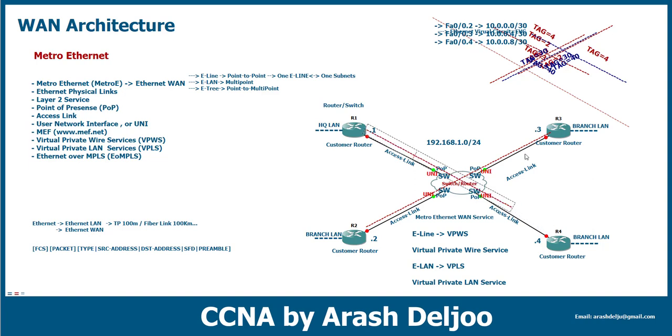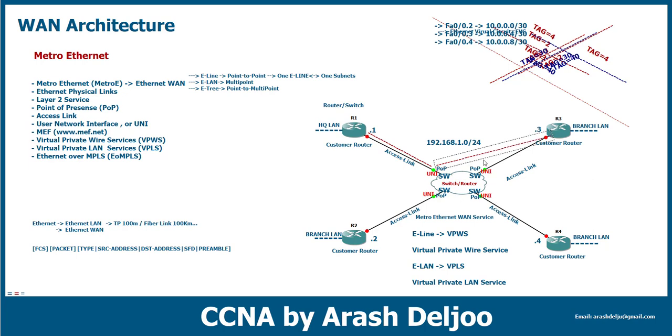Look at here. You can buy one E-Tree service. How? In an E-Tree service, you have one EVC, or Ethernet virtual circuit, between the headquarters, or the main office, another name for headquarters, and each site.